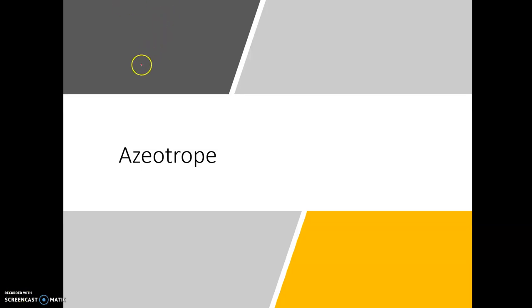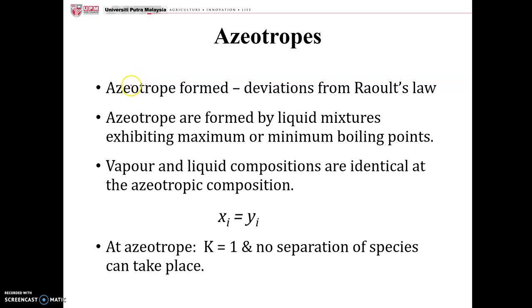Okay, before I go to example 10.3e, I just want to touch a little bit on azeotrope, just in case you have forgotten or you have not learned. I'm not sure whether you have learned it or not. So it is a deviation from Raoult's law, as we said earlier, Raoult's law assumes an ideal gas, so the activity coefficient is equal to 1. This is a deviation from that, right?